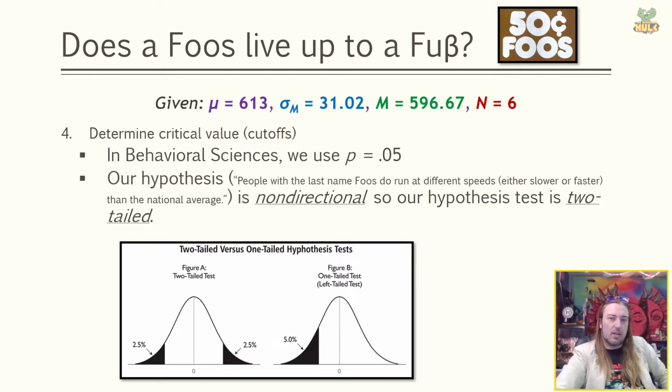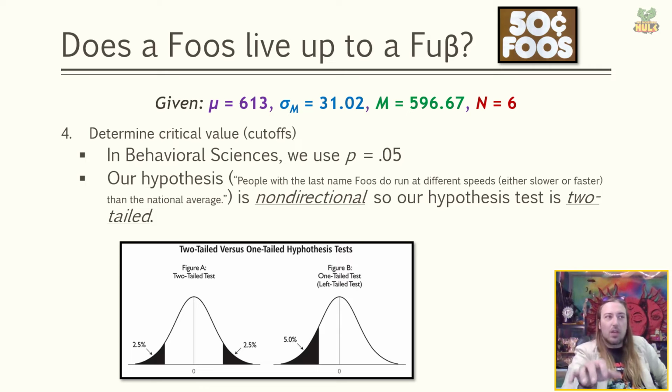In behavioral sciences, we use p equals 0.05. I'm going to continually remind you of that because in other fields, they don't always use p equals 0.05, which means that we're willing to take a 5% risk that when we reject our null hypothesis, we're wrong, right? It's a type 1 error. The risk of type 1 error, that is 5%. Essentially saying that in 5% of the cases or less, this difference would occur if only chance were operating. If chance is not the only thing operating, and instead the Foos family runs different, then that would be a really unlikely event to occur, right, due to chance, unless maybe it really is that the Foos family runs different.